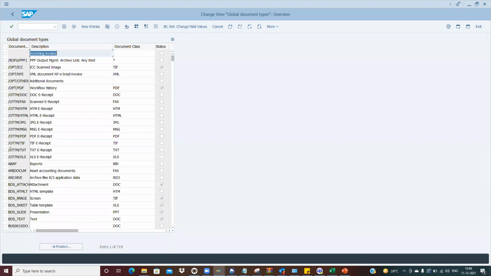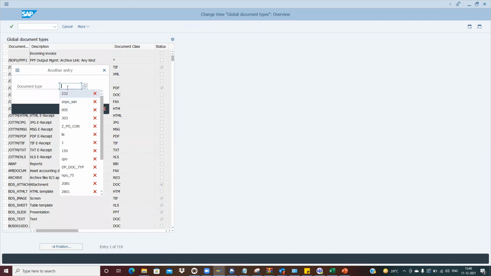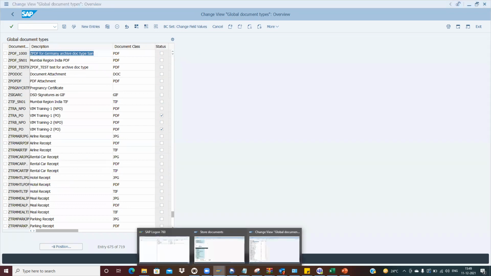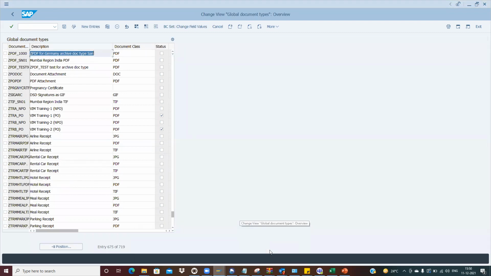And this is the document which we have created, zpdf_1000. If you see, this is not activated. It means that you will not see this particular doc type in the OAWT.